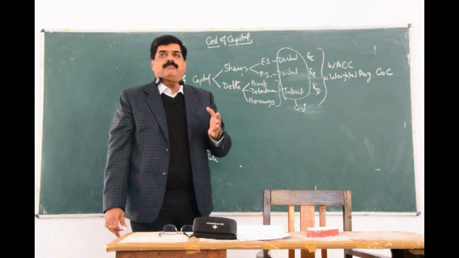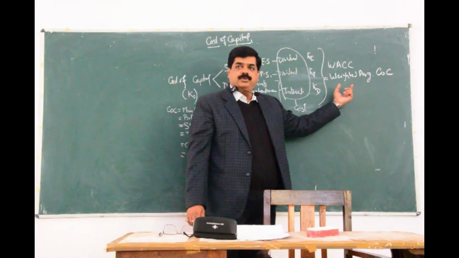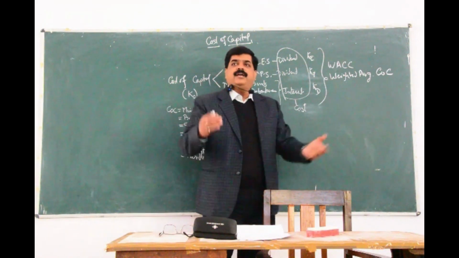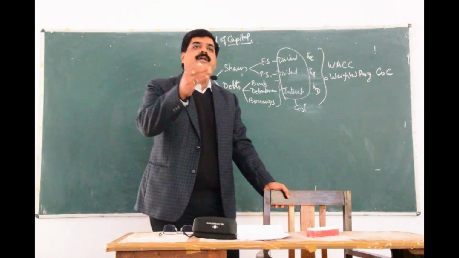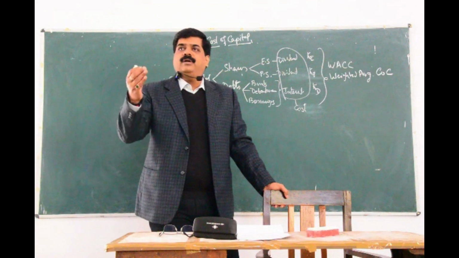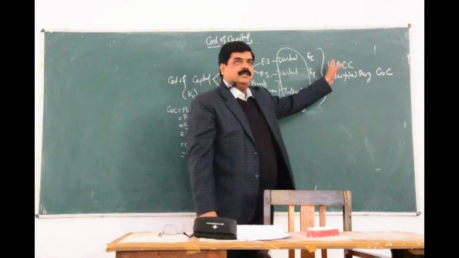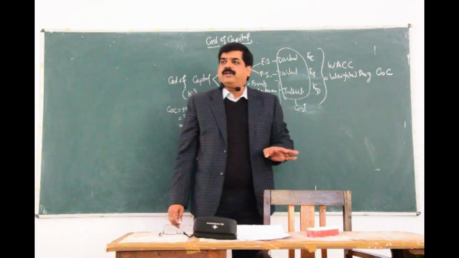But with the help of some mathematical equation, we will try to give some weightage to them, the proportion to them. Weight here means proportion, that is, what is the proportion of risk the individual is bearing. On that basis, we give the weight to them, and when we take the average, we can get the overall cost of capital.